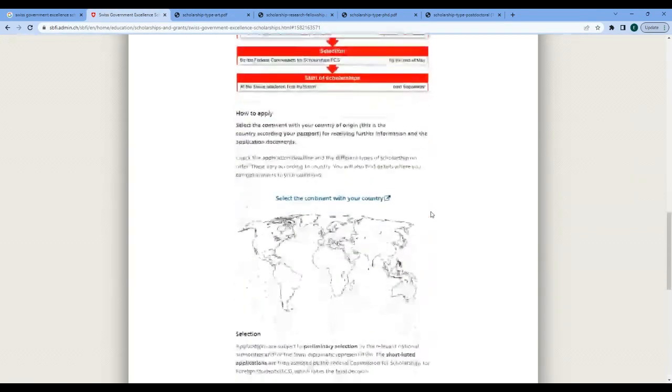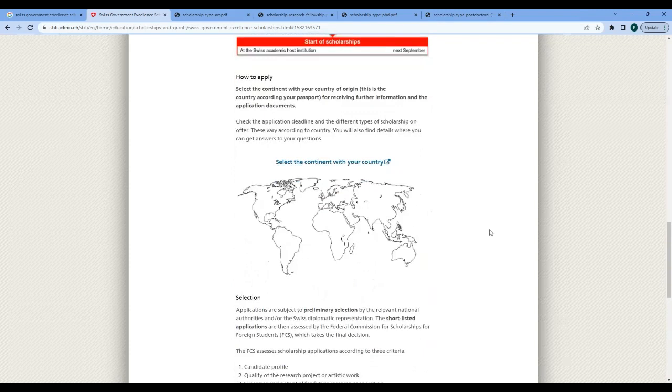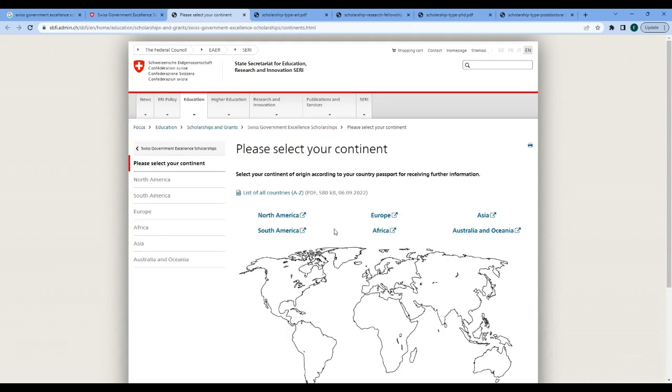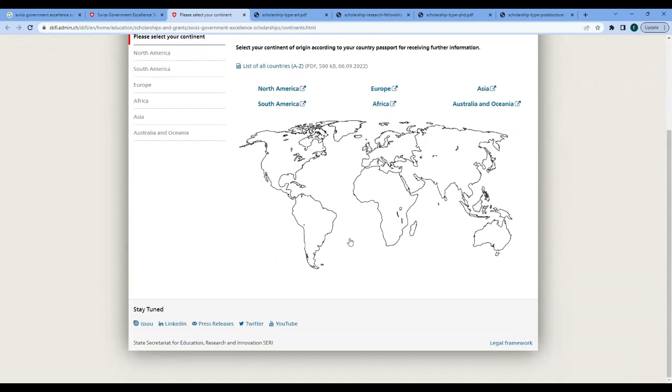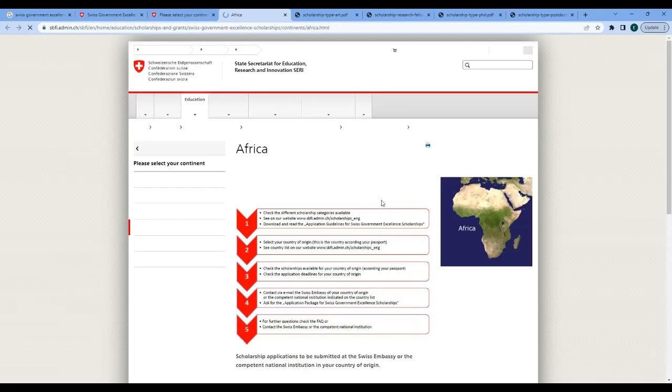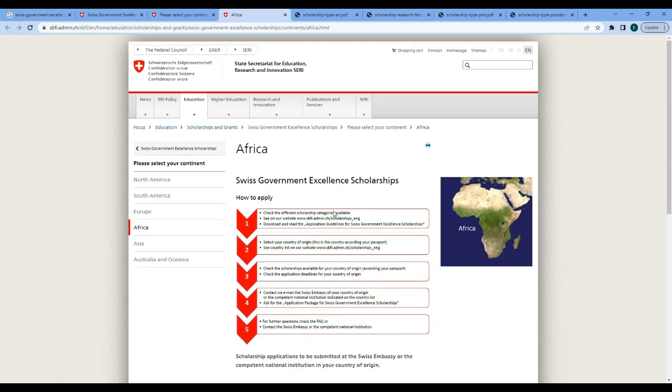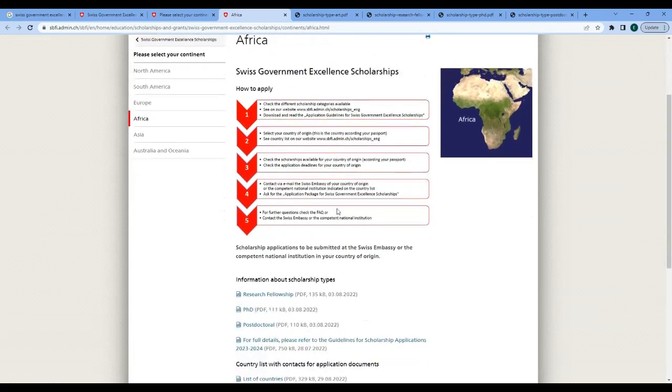Now, I go to the specific application requirements, what is required of you per country. We come here to select the continent where our country is. Of course, Africa is my continent, and it brings it up again. I can still select Africa, and we find here the specific information related to Africa.